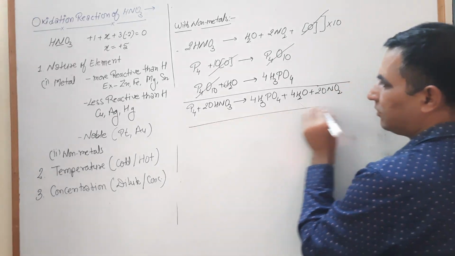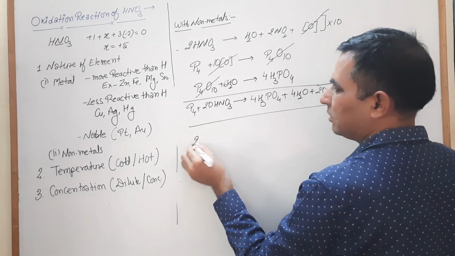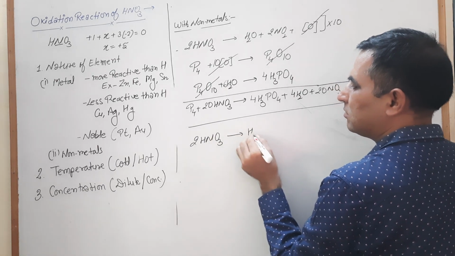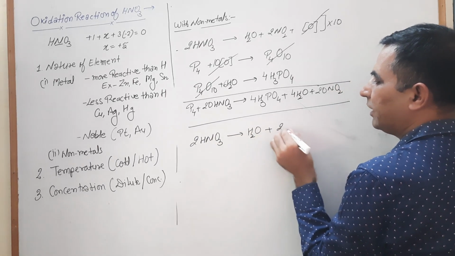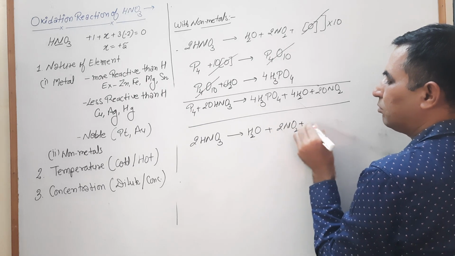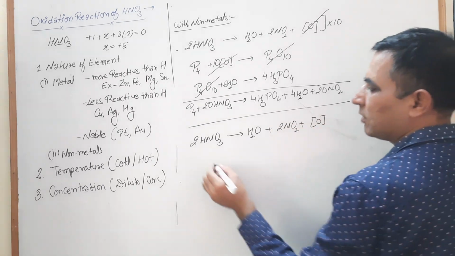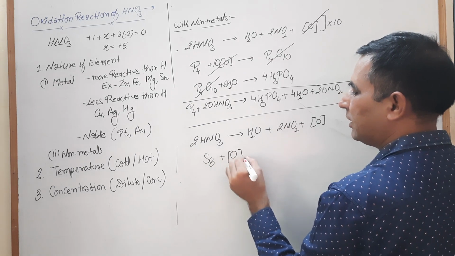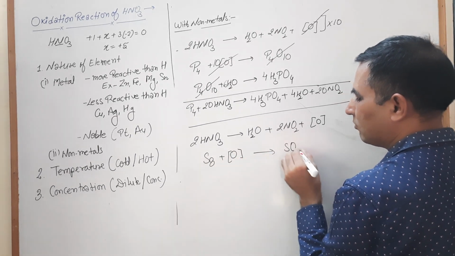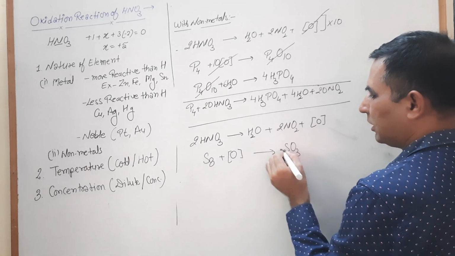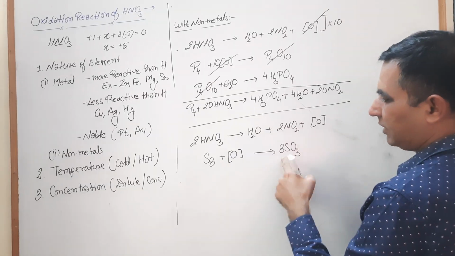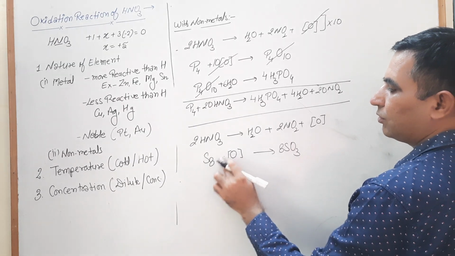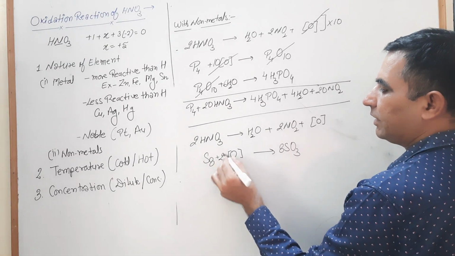Now the reaction with sulfur. For the reaction with sulfur, first we write the master equation. The master equation is HNO3, which turns into H2O and 2NO2 plus nascent oxygen. Sulfur reacts with nascent oxygen first and converts into SO3. To balance this one, we multiply: 8 sulfur, 8 3s are 24, so 24 nascent oxygens are required.